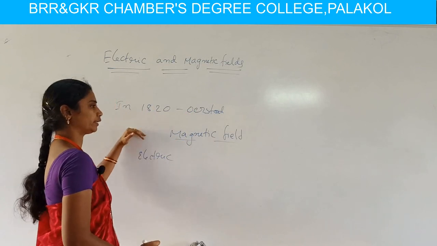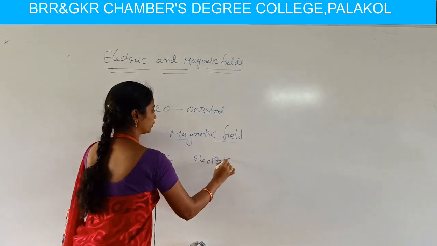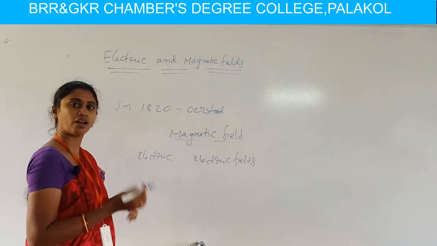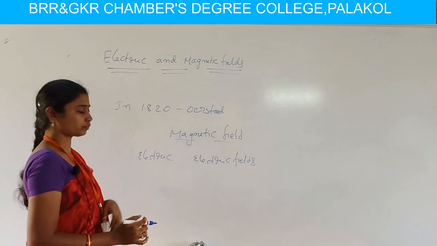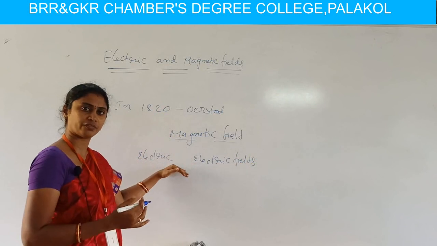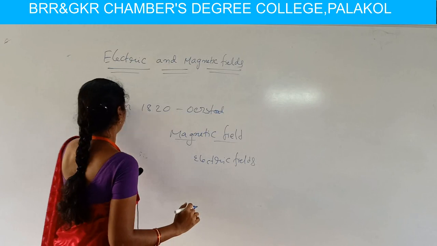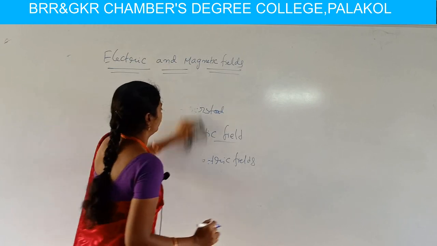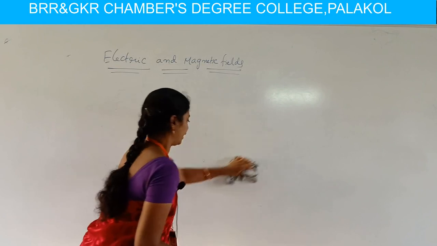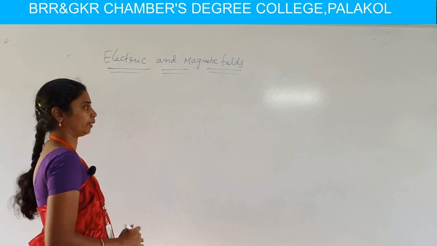Hence, he concluded that electric and magnetic fields are two aspects of a single phenomenon. Hence, he says that electric field and magnetic field are two aspects of a single phenomenon. And he concluded that the electric field of a charge produces magnetic field simultaneously.